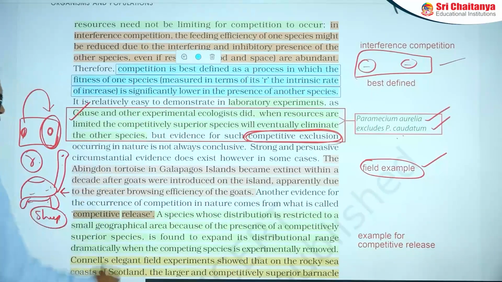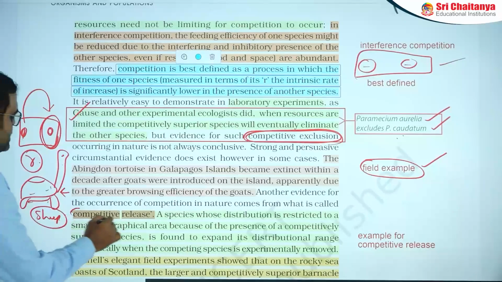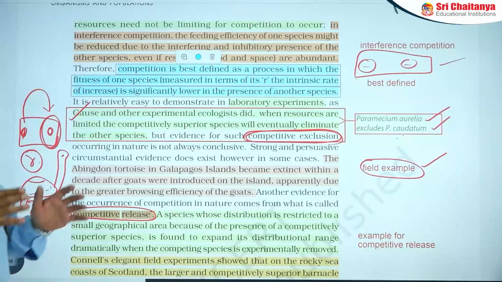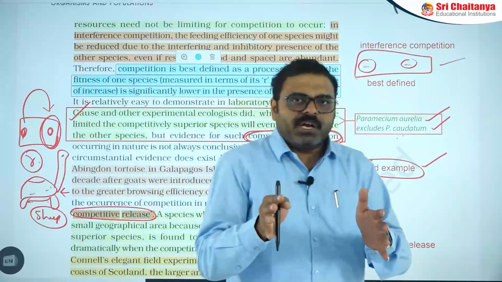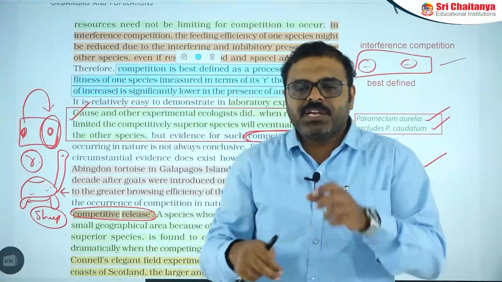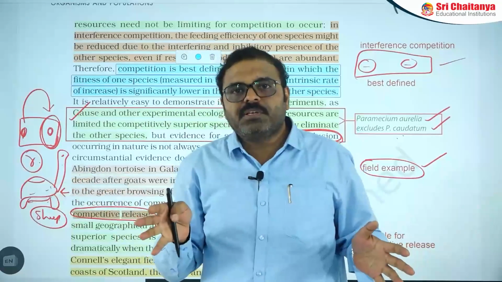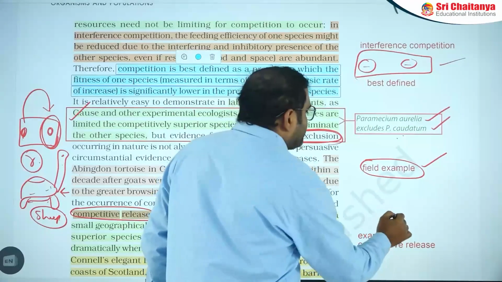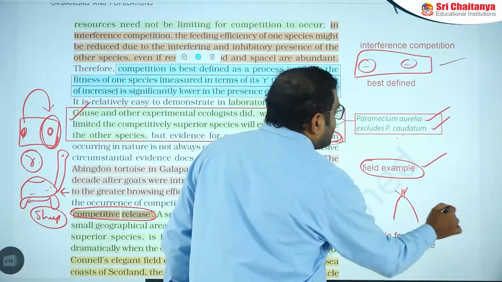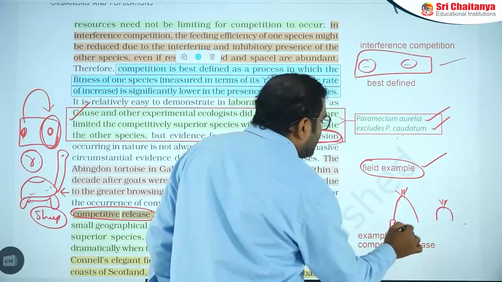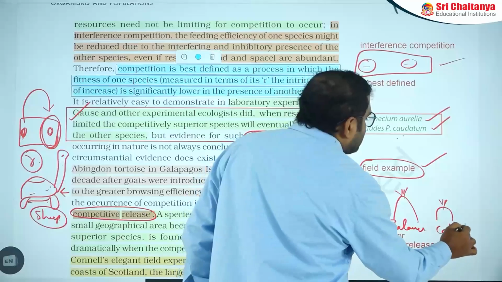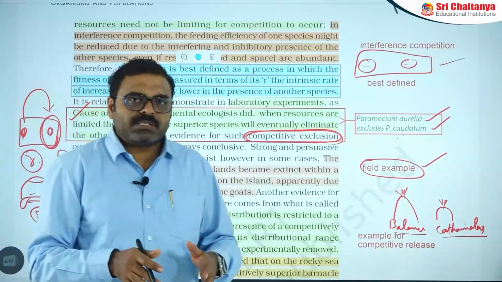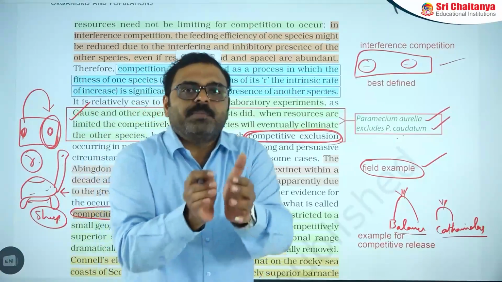The next point is competitive release. In the case of competitive release, two organisms are existing in one area. If one organism is dominating to take the food, the other organism is not able to distribute geographically. Take one example: there are big barnacles and small barnacles, Balanus and Chthamalus. The presence of Balanus restricts Chthamalus to a particular area.